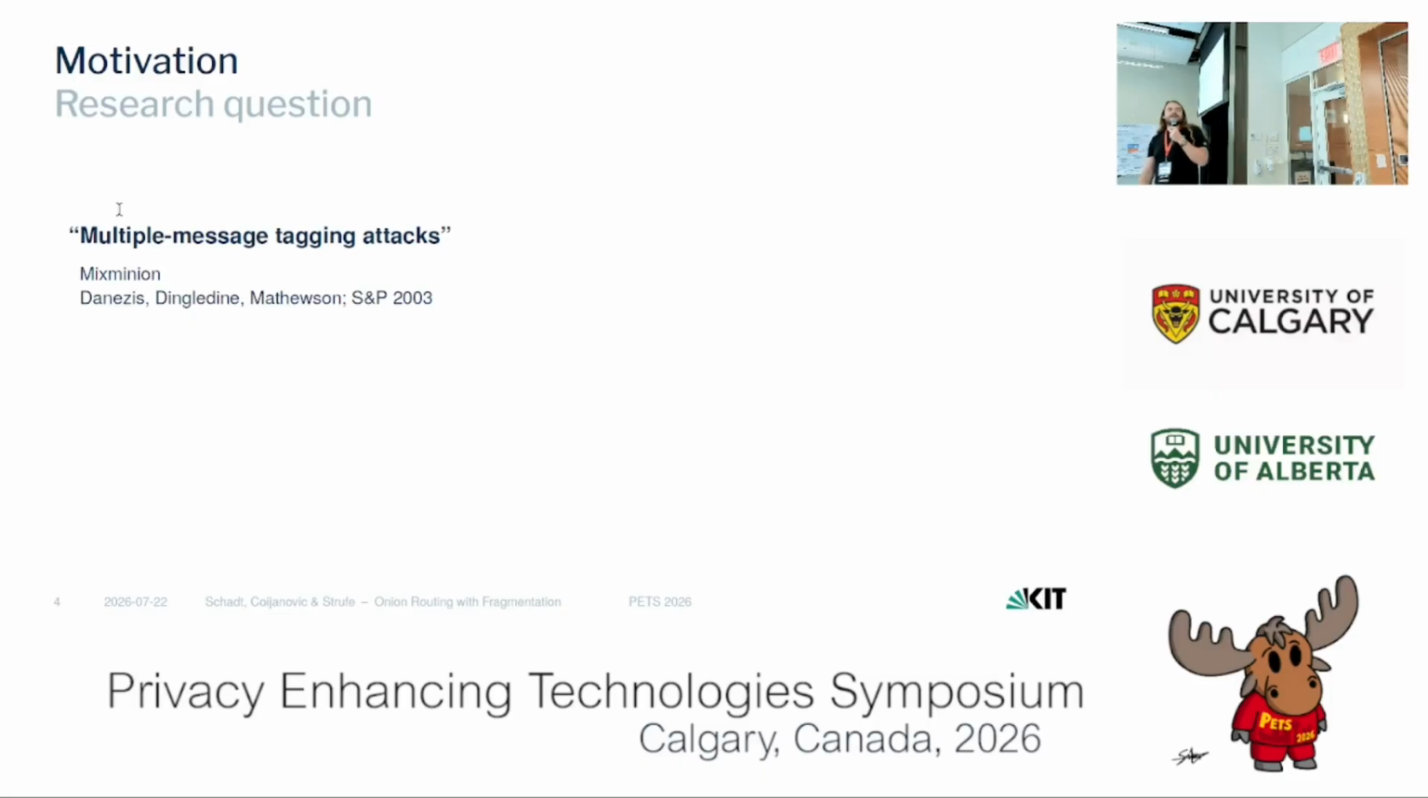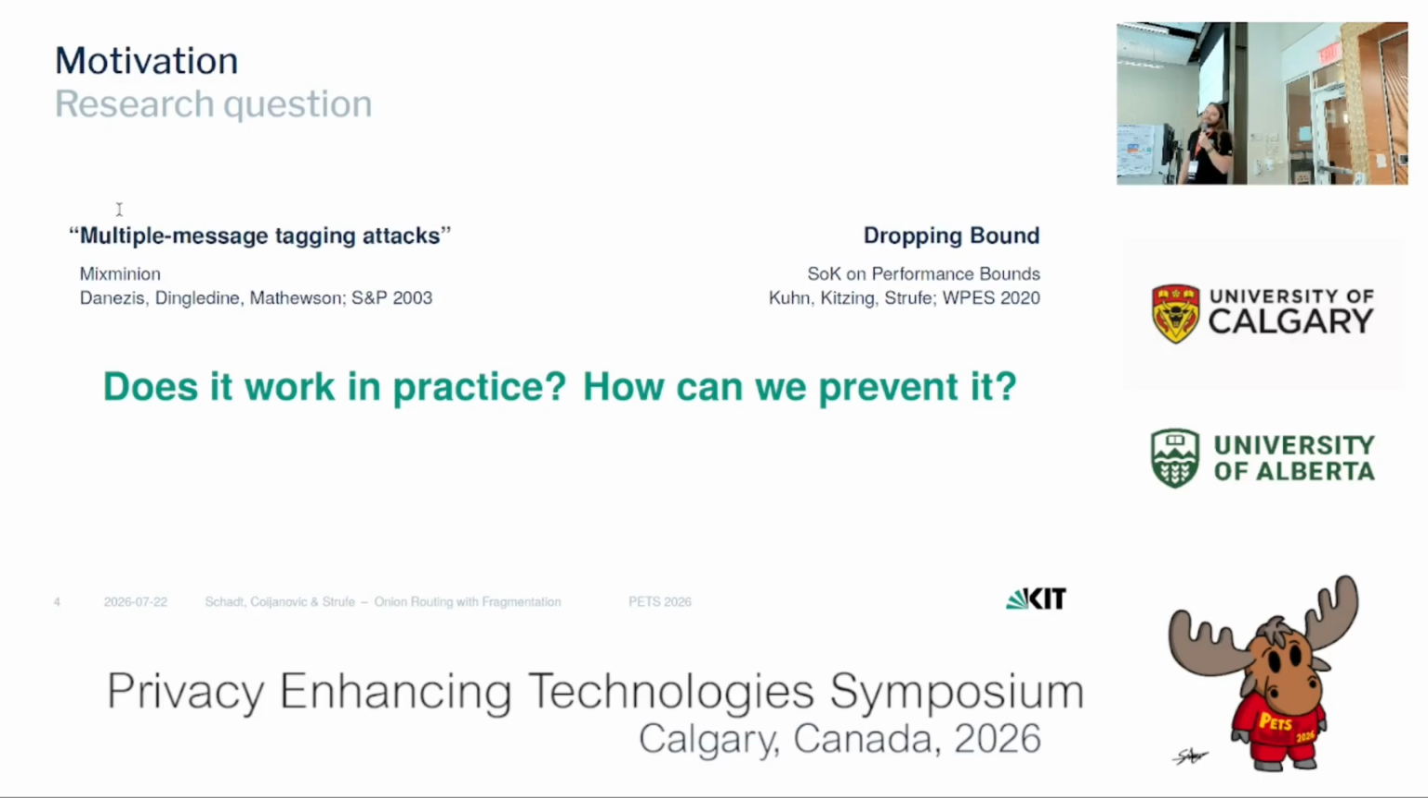But this approach is not entirely new. Already in Loopix, George et al. have talked about multiple message tagging attacks. They have left it for future work though. And Kuhn et al. have talked about the dropping bound in their SoK on performance bounds in anonymous communication systems. But what we wanted to know is, does this attack work in practice? And if so, then how can we potentially prevent it?